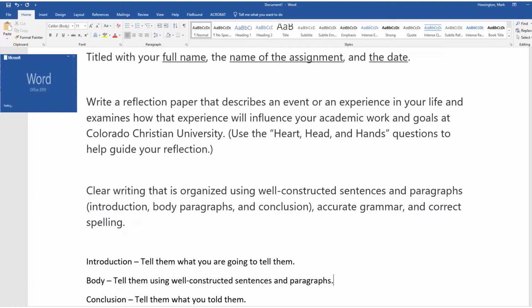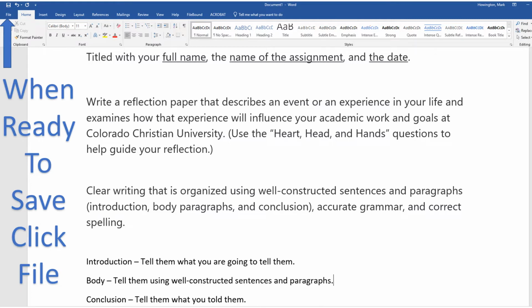And then in the conclusion, I might say something or write something like, what I just went over with you was your Session 1 writing assessment assignment, what the requirements of the assignment were, how to type it in Word, and post it to your class. So in doing a conclusion, you tell them what you told them.